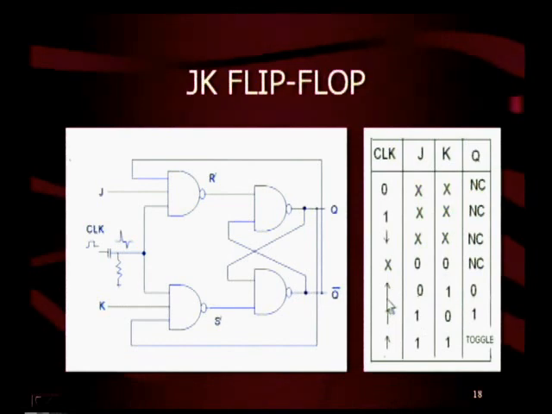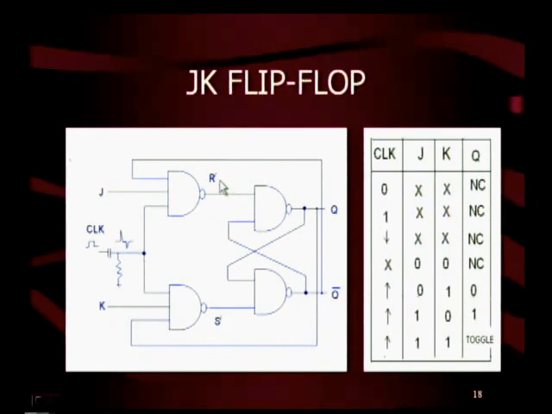For the leading edge of the clock, when J is 0, K is 1. When J is 0, then R dash is 1. When K is 1, then S dash is 0, therefore Q is simply 0. Now, when J is 1, K is 0, in such a case, S dash is 0, R dash is 1, therefore Q is 1, that means set the flip-flop.